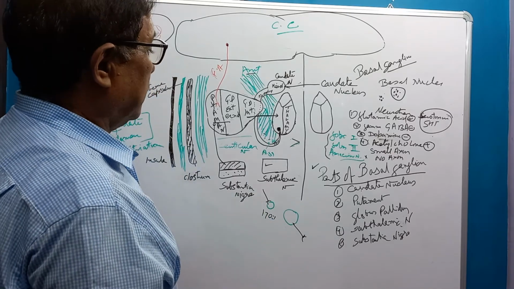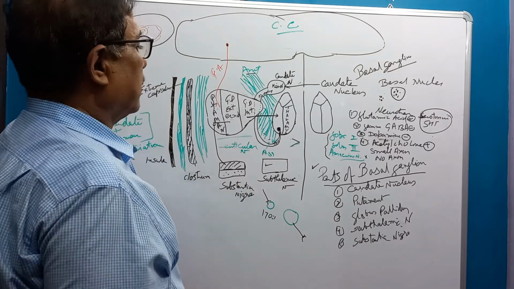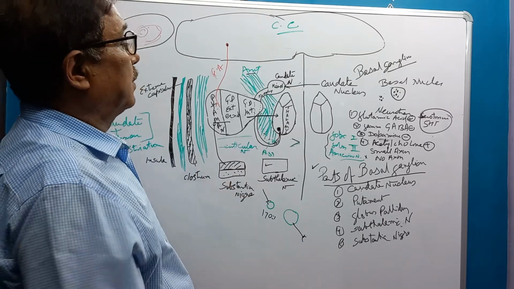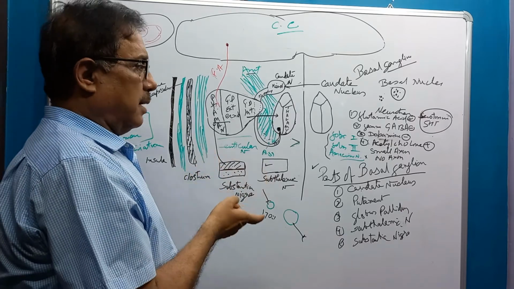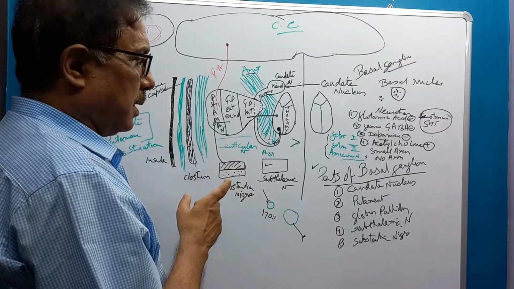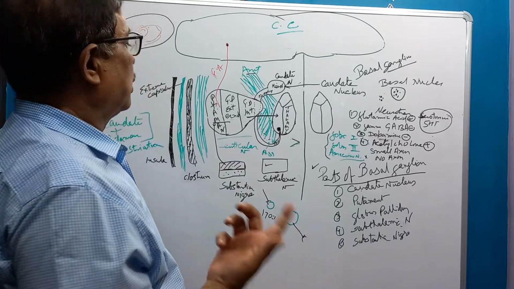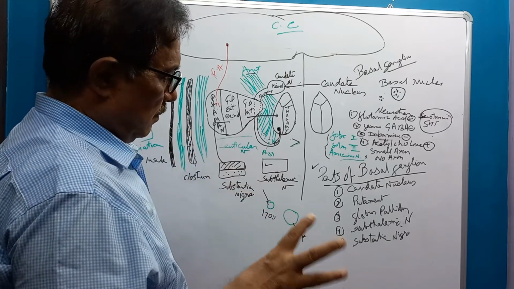So this is about the position and types of this basal ganglia. Among neurotransmitters, we have seen glutamic acid and acetylcholine are stimulatory, GABA and dopamine are inhibitory, and serotonin or 5-HT are neuromodulators. This is about the structure of the basal ganglia.